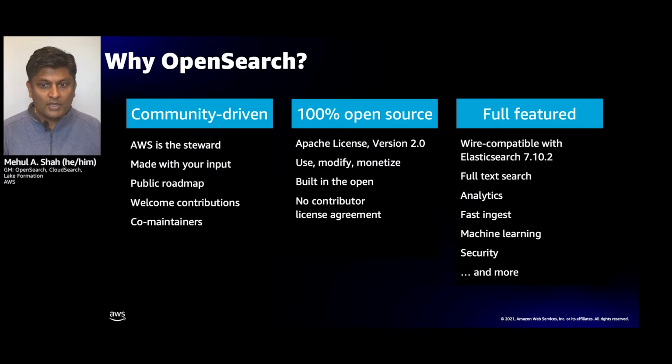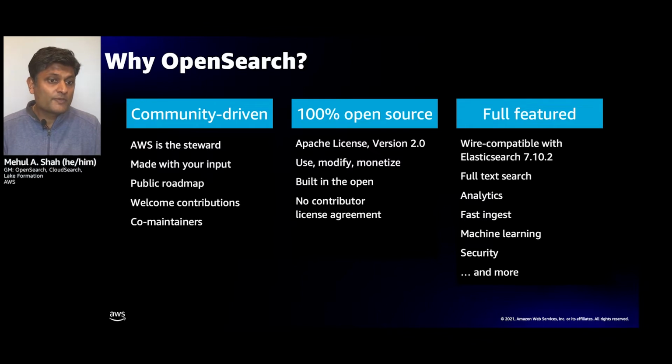The roadmap that we have is public. You can actually see it on GitHub. And we take feedback in various forums online, through community meetings, through GitHub itself. And we welcome contributions from anyone that wants to participate. For example, today we already have co-maintainers that are helping us maintain popular language clients for OpenSearch itself.